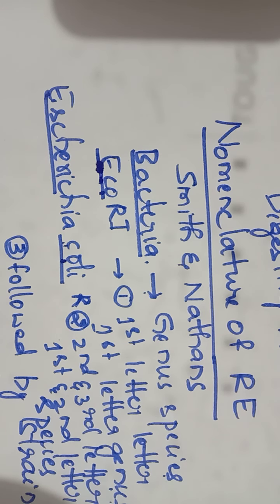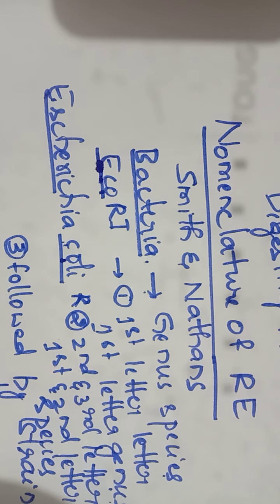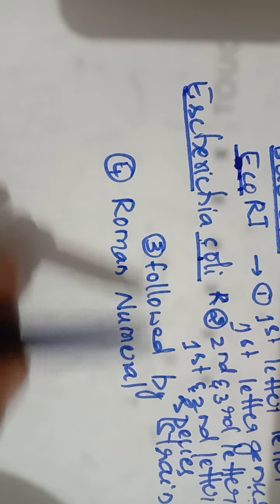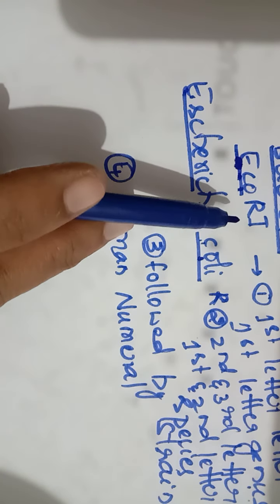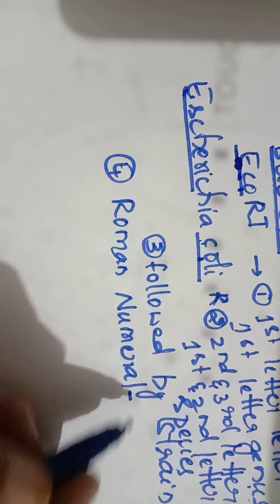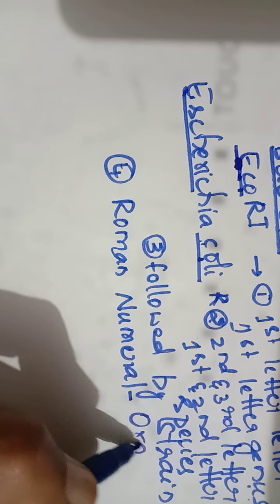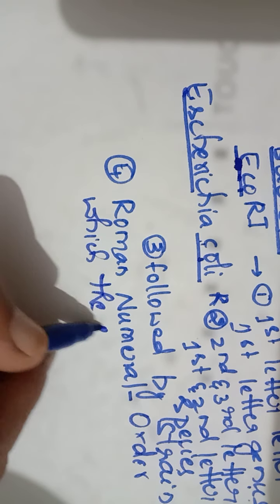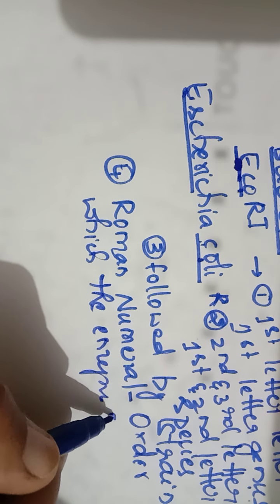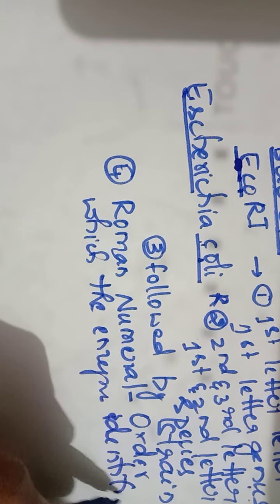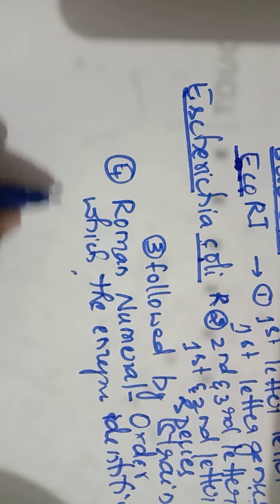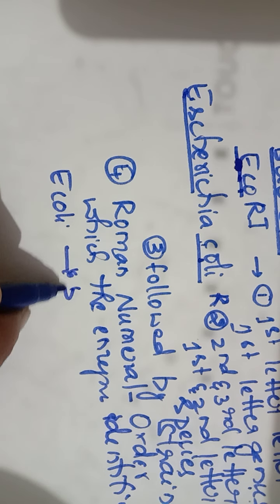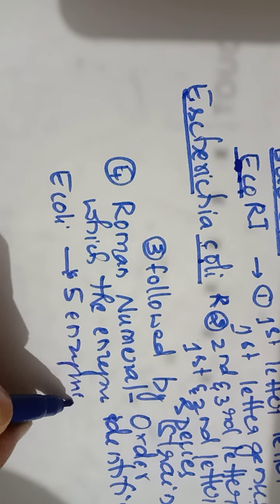The last letter of the enzyme is a Roman numeral, and the Roman numeral represents the order in which the enzyme is discovered or identified in the bacteria. For example, in E. coli, almost 5 restriction enzymes have been found.